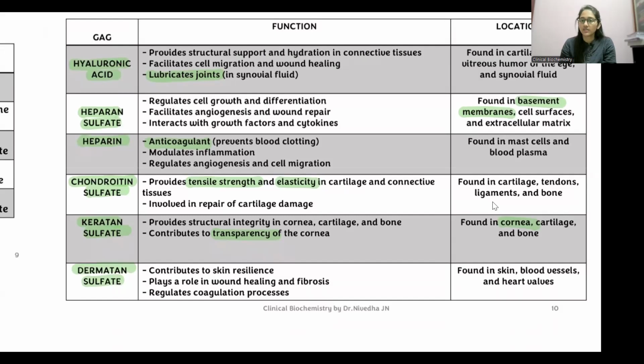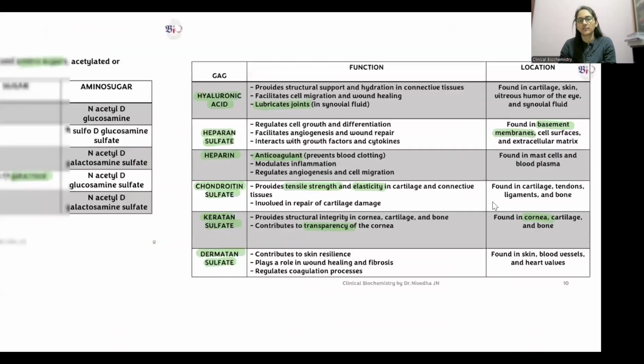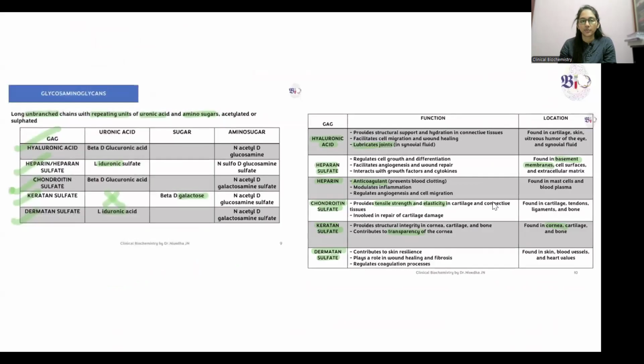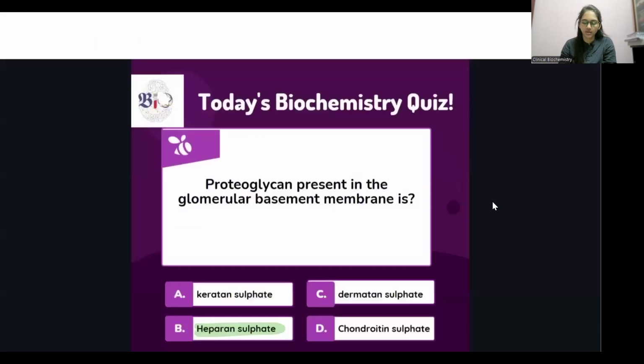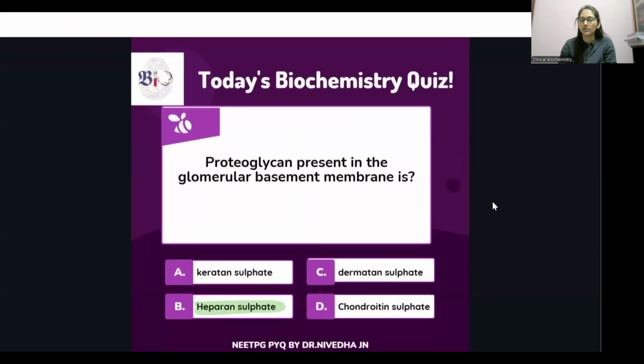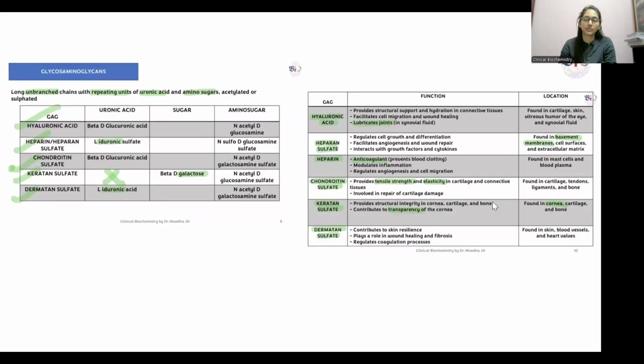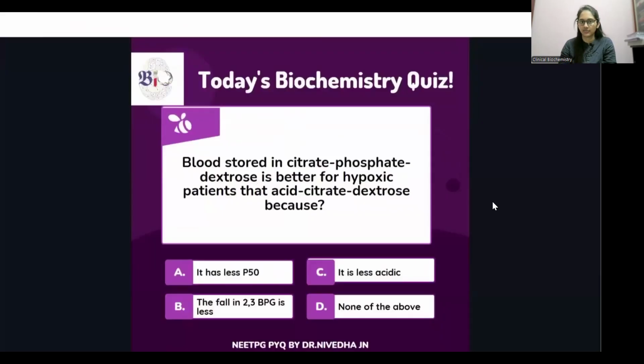Dermatan sulfate is universal in distribution: skin, blood vessels, heart valves. These are the important points to remember on glycosaminoglycans. So now you know the answer: in the glomerular basement membrane, it's heparan sulfate.